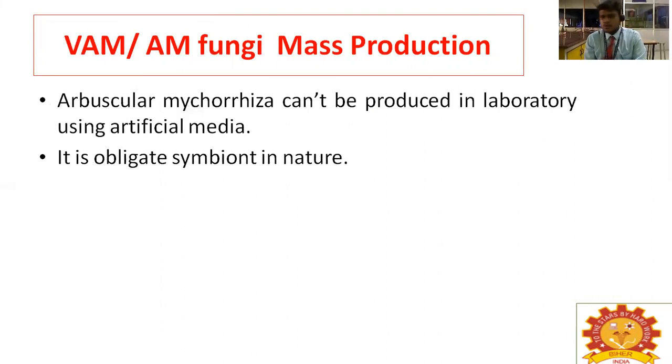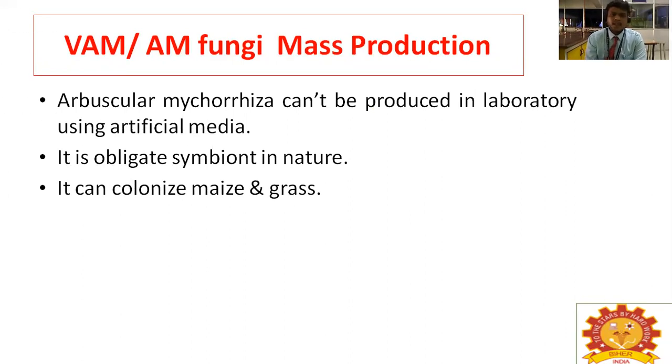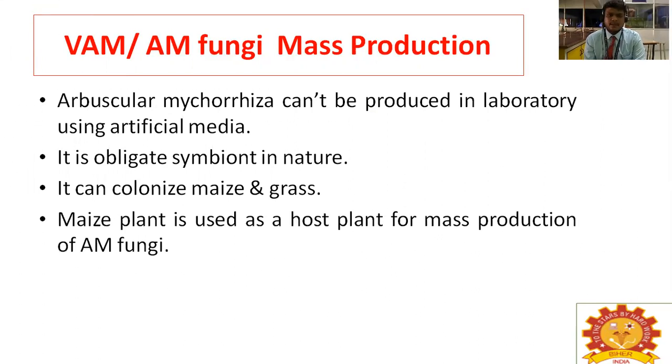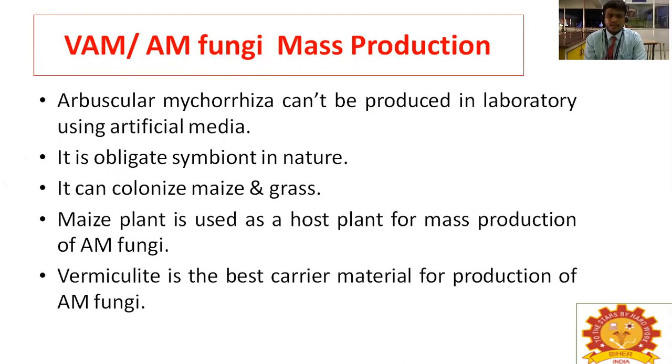The root is the medium for arbuscular mycorrhiza, so it is an obligate symbiont in nature. It can colonize maize and grasses. The maize plant is used as a host plant for mass production of AM fungi, and vermiculite is the best carrier material for production of AM fungi.